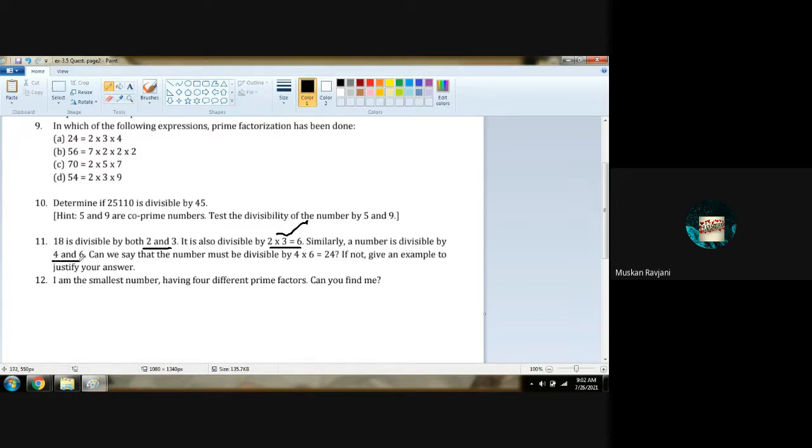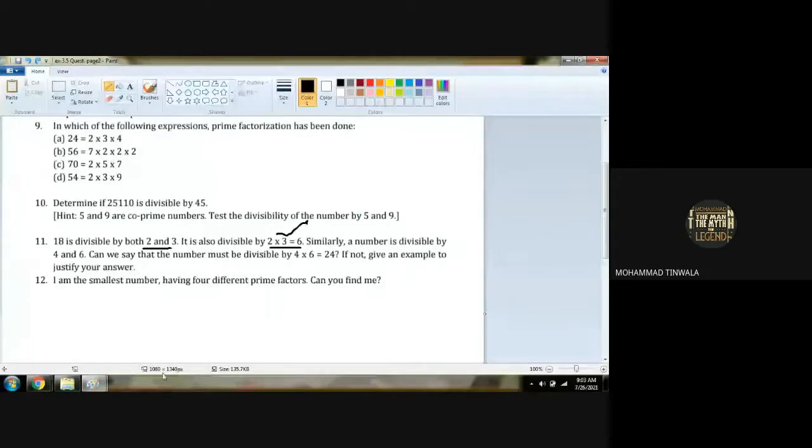Can we say that the number must be divisible by 4 sixes, which are 24? If not, give an example to justify your answer.